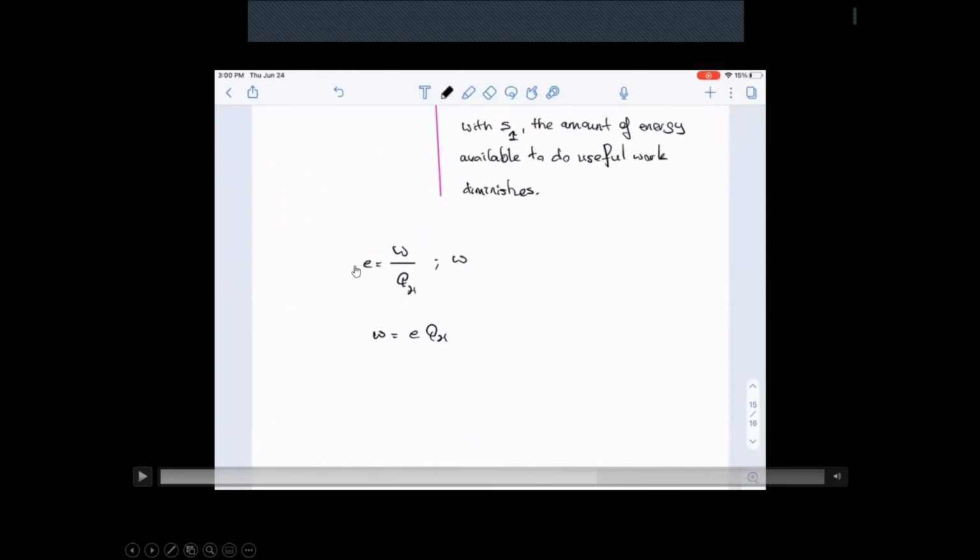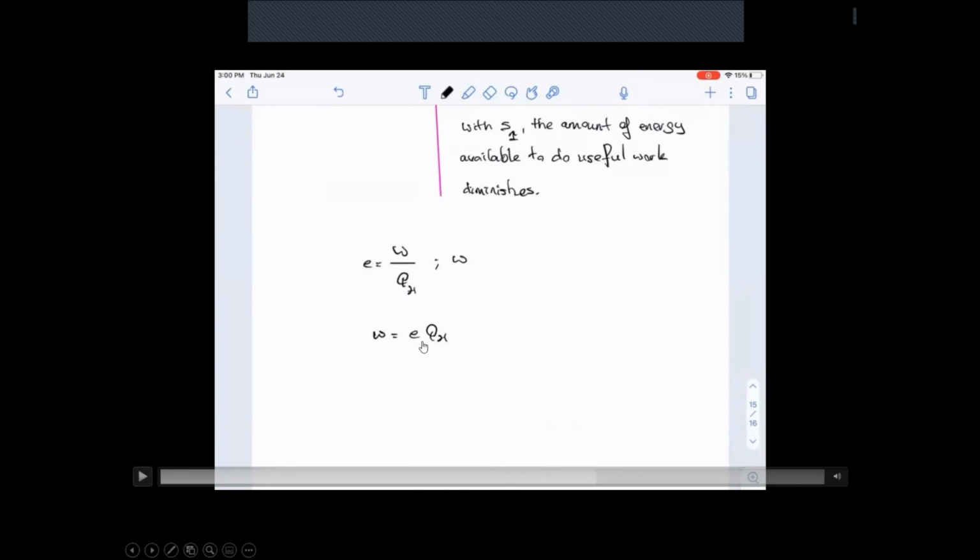All right, so here's the efficiency formula. This is the amount of work that you could do per amount of heat that goes into the system. So according to this, the amount of energy available to the useful work is going to diminish. So just solve for W, that's the amount of work. This work is going to be done at this efficiency, which means that this efficiency is just the percent.